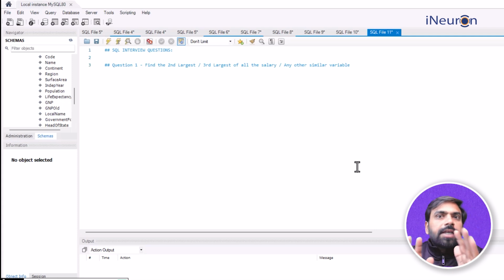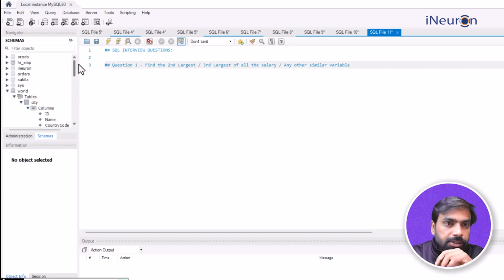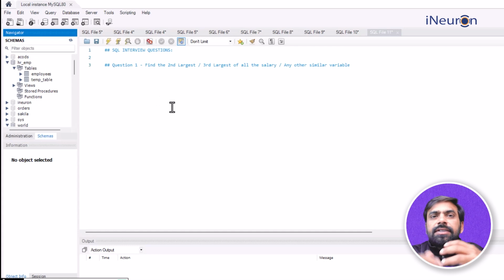Now it's time to look at some of the majorly commonly asked questions over here, and try to put those questions into some kind of framework which can be generalized, and which can then be used for similar questions asked in SQL interviews later on. One of the questions which we come across a lot is how to find the second highest or the third highest of a numerical variable, let's say salary.